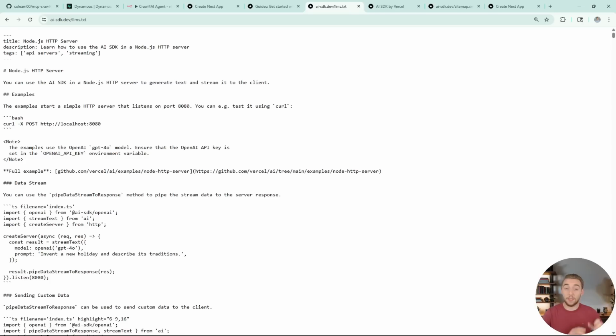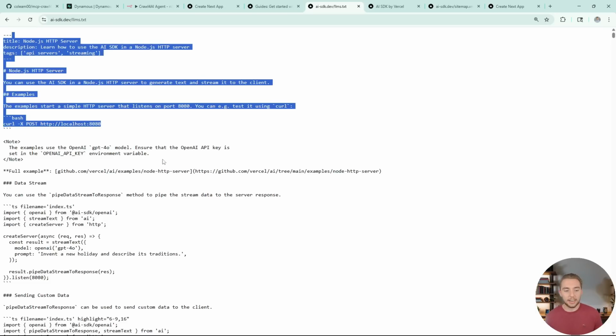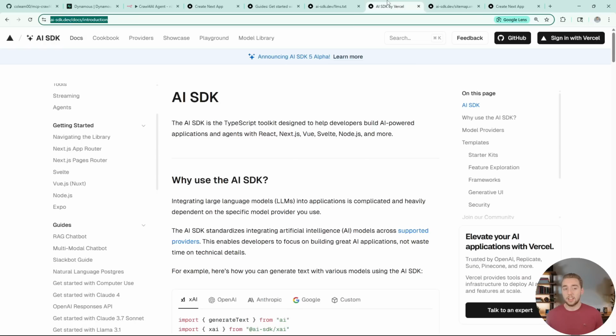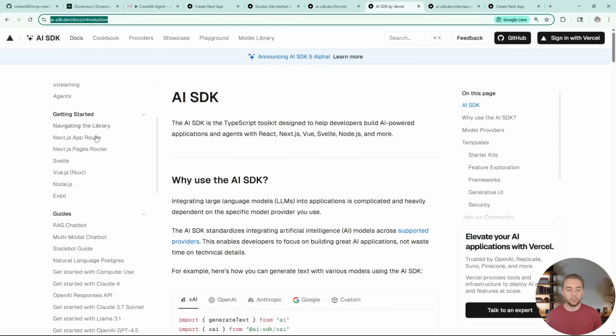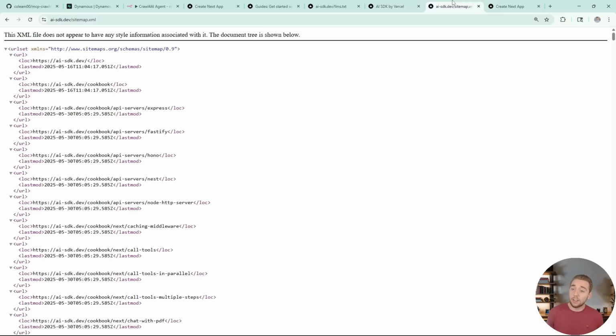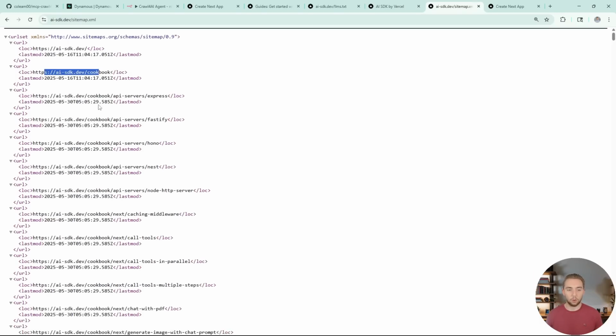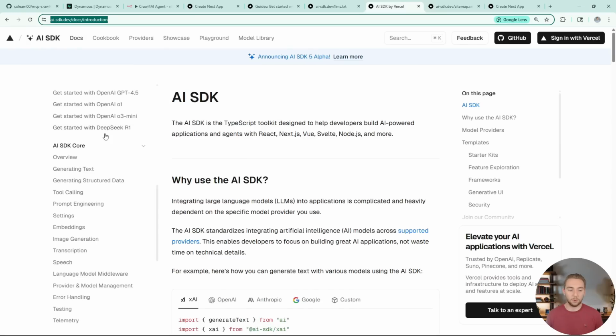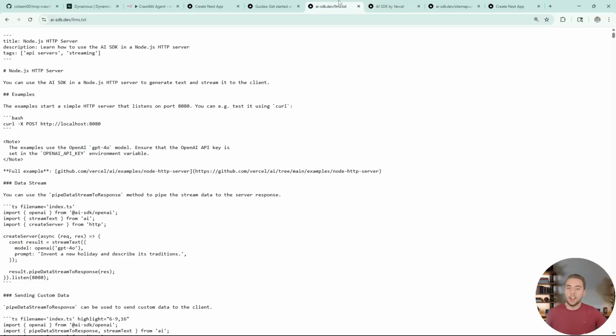A quick side note here: this MCP server supports different types of websites that it can crawl. It can crawl an LLMs.txt like this, and there are a lot of different websites that have this available, especially for library documentation. You can just give it the base page and it'll recursively scrape through all of the things in the navigation and the pages linked in there, or you can give it a sitemap. A lot of websites have this as well. It just lists out all the individual pages, and the server will go through each of these and crawl them, as if it was recursively going through the navigation. So a lot of different options there, but we can start with the LLMs.txt.